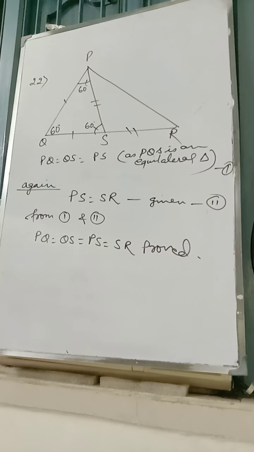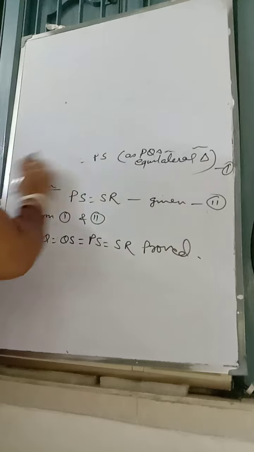Look at 23. In the given figure, if triangle PQR is an isosceles triangle, prove that angle QSR is equal to angle PRT. Now how to get it? Look at the figure number 23.